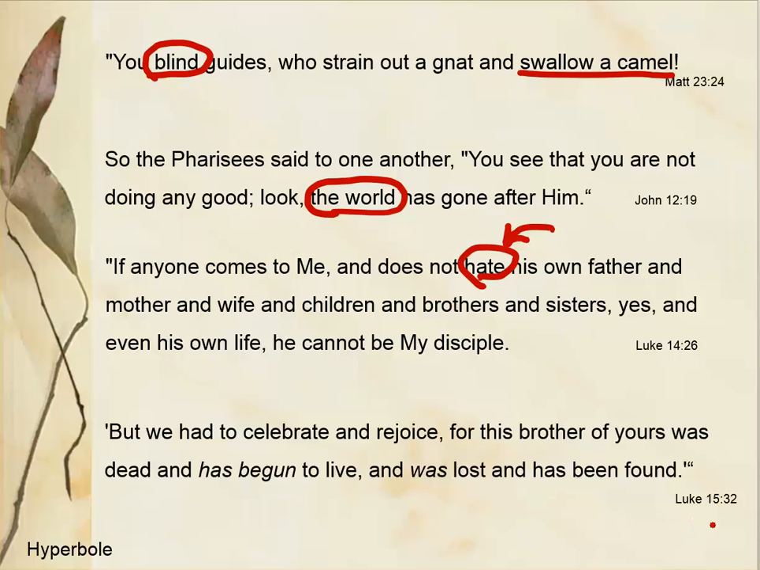The next example is Luke 15:32. "But we had to celebrate and rejoice, for this brother of yours was dead and has begun to live, and was lost and has been found." This comes from the story of the prodigal son. And in fact, the son was never dead, but once again, the emotional intensity of the son returning home is illustrated by the use of hyperbole.